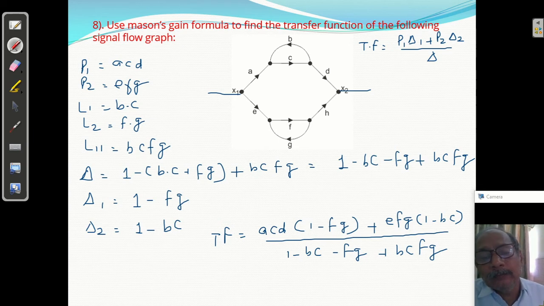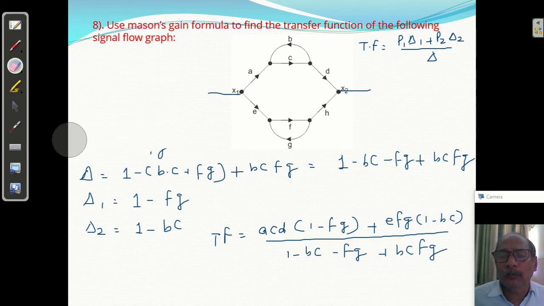They can ask in GATE question or in PSU examination, maybe in IAS examinations. Clear? So this is the answer. Okay, four answers may be given, but I only want to solve it. That's why I have not taken these 4 options. Question number 9 I am going to solve.